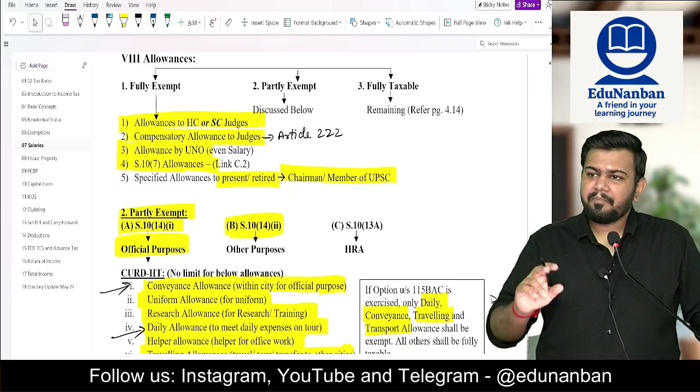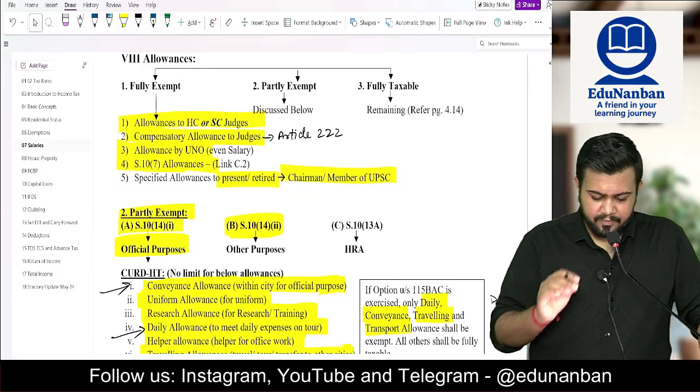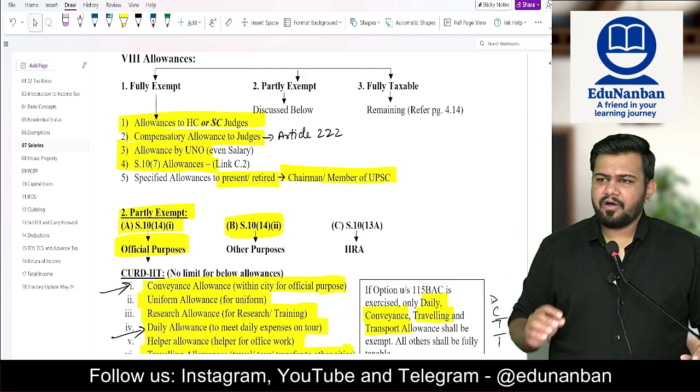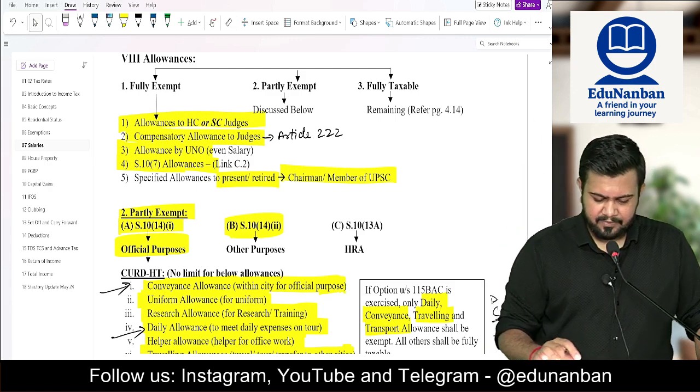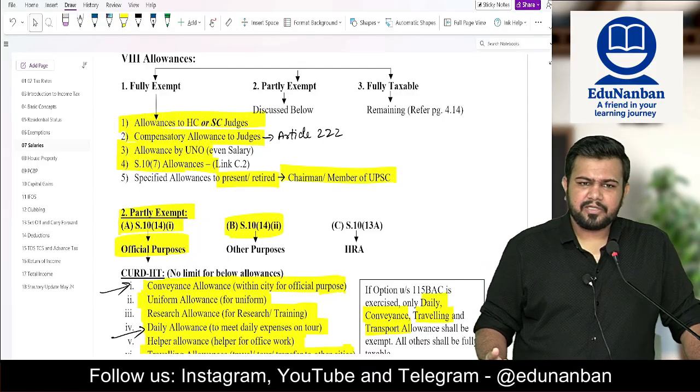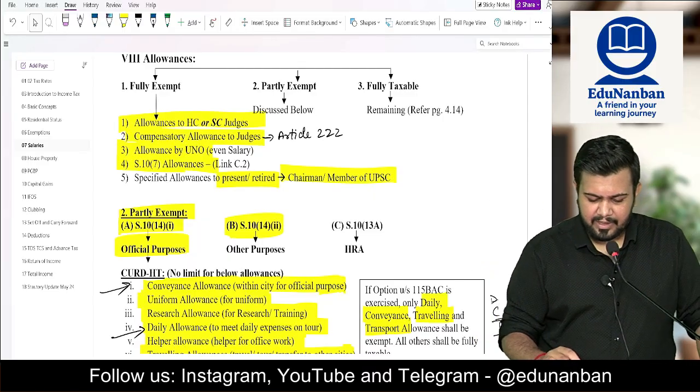It is exempt. Perquisite also exempt, we learnt. Then specified allowance to past and retired member or chairman of UPSC is also exempt. So this is from question answer point of view not that relevant, but maybe if multiple choice question is coming, you should be ready to answer.